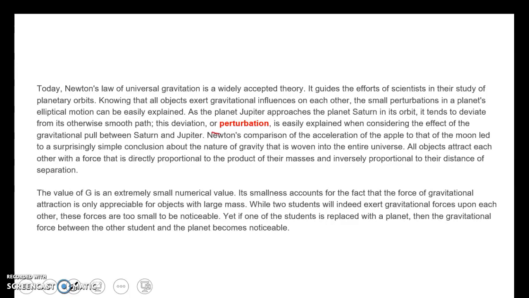This deviation, or perturbation, is easily explained by the gravitational pull between Saturn and Jupiter. Newton's comparison of the acceleration of the apple to that of the moon led to a surprisingly simple conclusion about the nature of gravity that is woven into the entire universe. All objects attract each other with a force that is directly proportional to the product of their masses and inversely proportional to the square of their distance of separation.